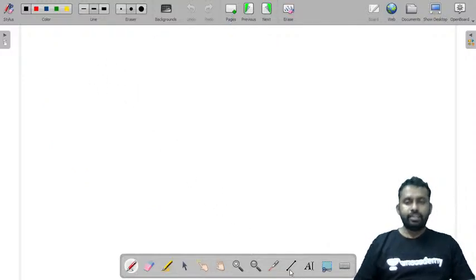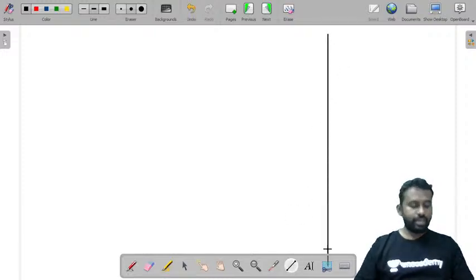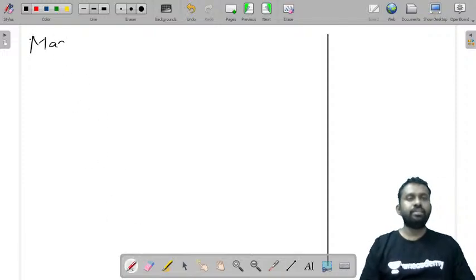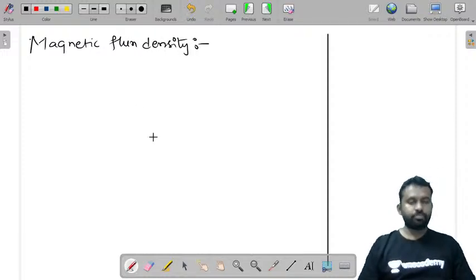Now let us see magnetic flux density. What is magnetic flux density?